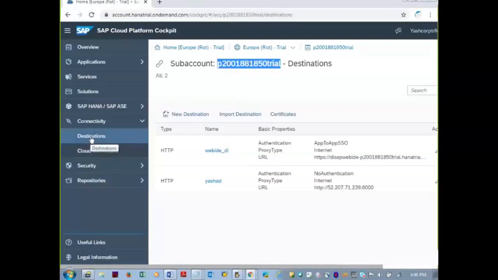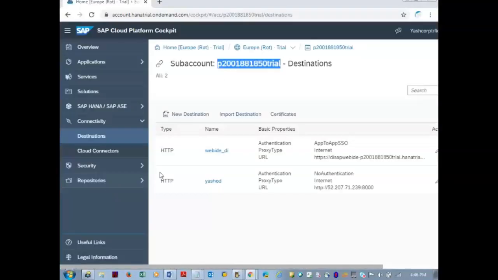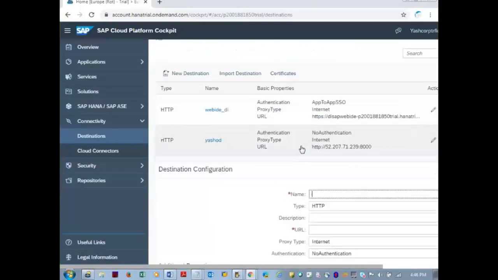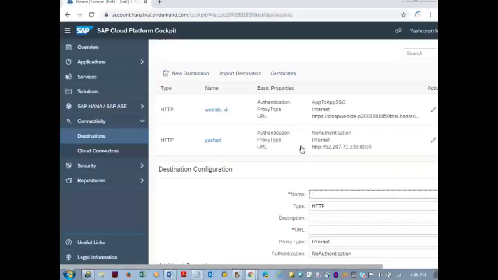Click on the destinations under connectivity. On the left side pane, connectivity, destinations, click on the new destination.